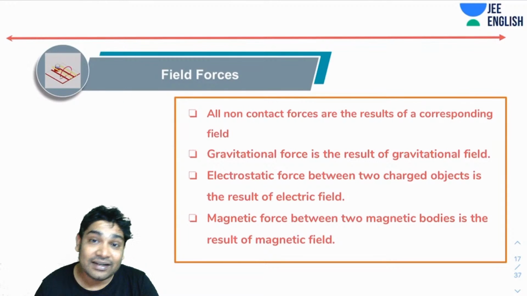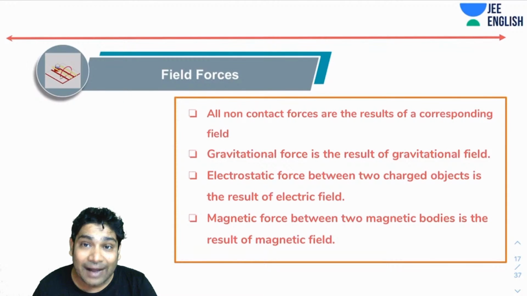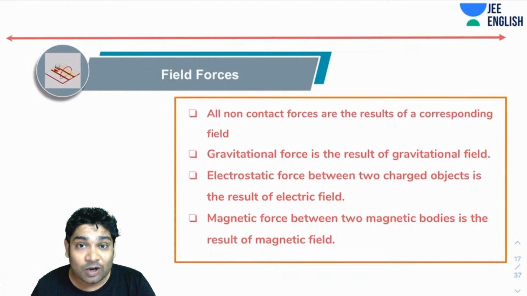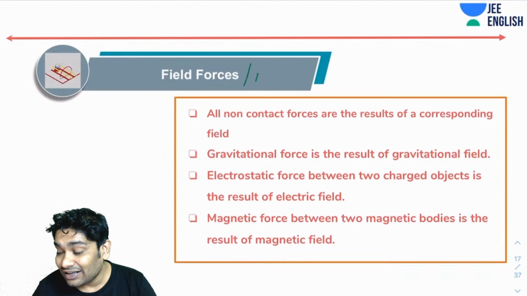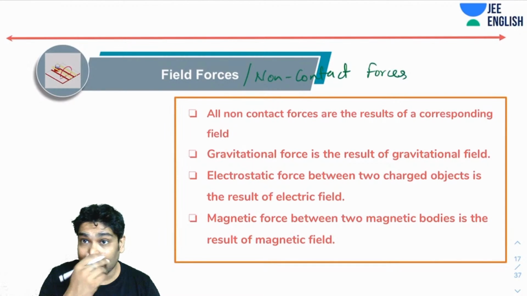Next, as we said, on a macro level, we can divide all forces into two categories, which are contact forces and non-contact forces. Now, non-contact forces are also called field forces. So what are non-contact forces?